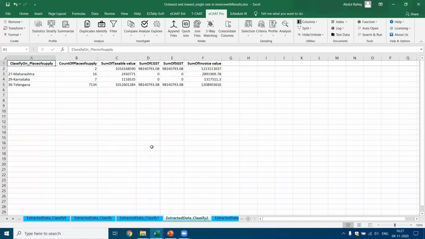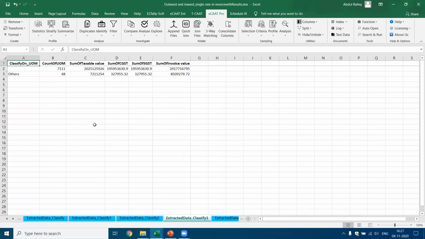Now, to save time, I'm just directly showing you the results. I'll also show you the function a little later. Now, if you see here, classify based on the place of purchase. I've got Maharashtra, and these 2 lines are the blank lines. Now you got, state-wise, the 3 states. For each of the states, what are the sales, what is the count, and what is the total value? This is also based on the classify UOM, what they were given. You find that in most cases, they have not given the unit of measure.